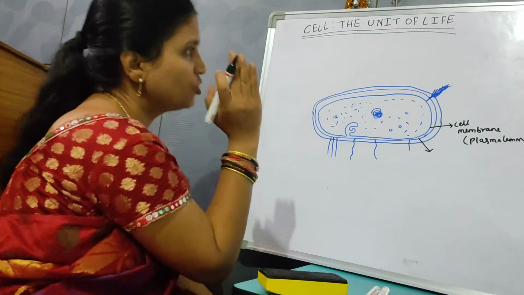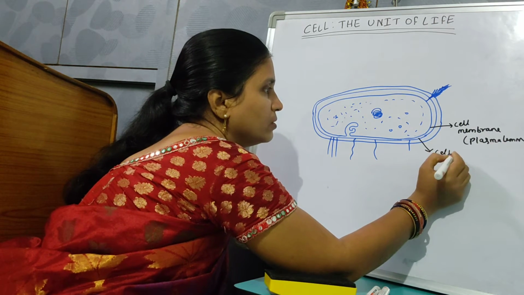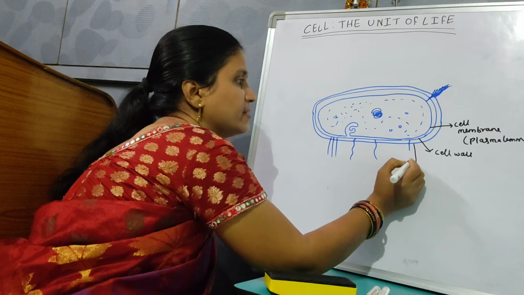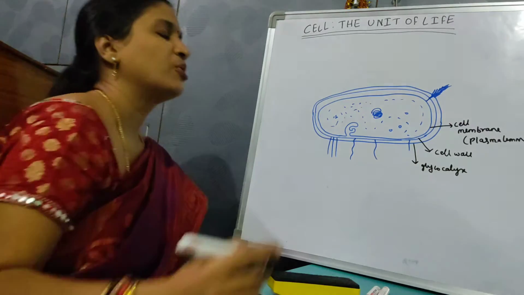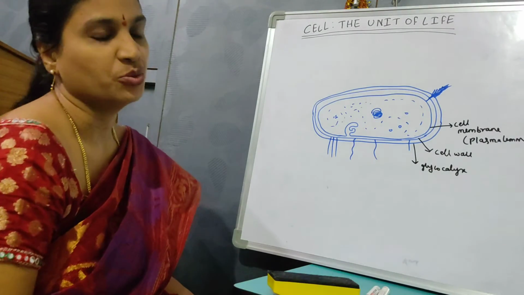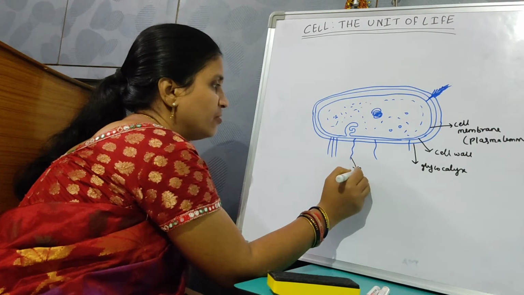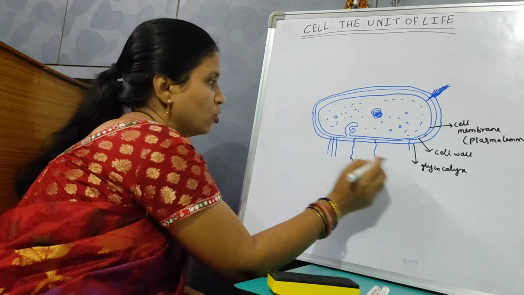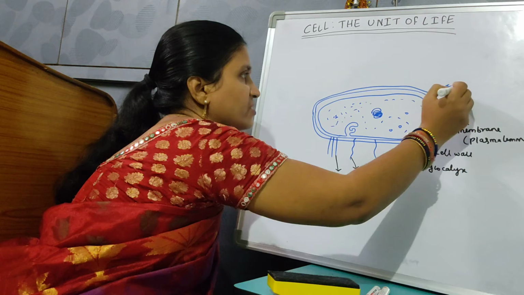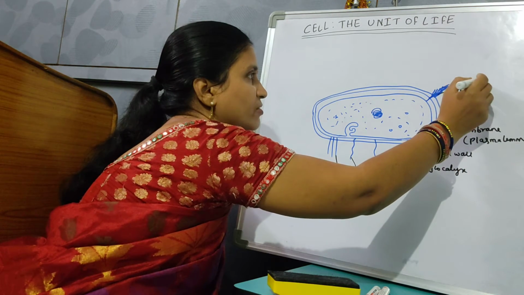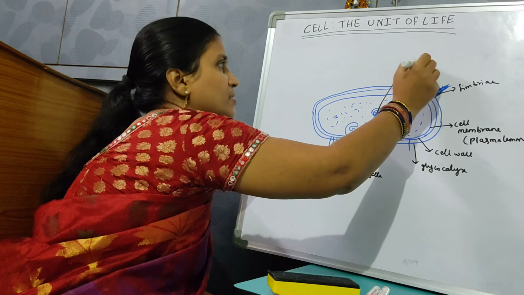Then outer to the cell membrane is the cell wall. This is the glycocalyx, which can also be called slime sheath or capsule. If it is loose, it is slime sheath. If it is tight, it is capsule. These are the flagella for locomotion. These are the sex pili. These are bristle-like structures called fimbriae. These are surface structures. This is why it is called a nucleoid, not a well-developed nucleus.